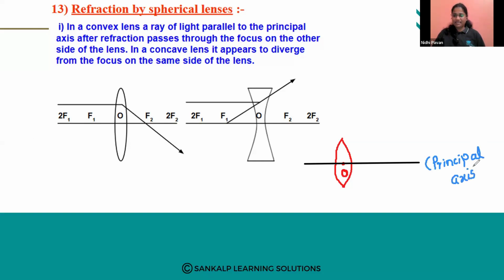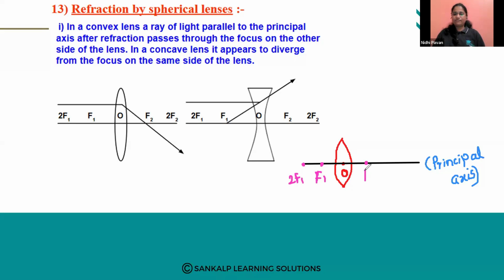Next. As I said, the convex lens is made up of two mirrors. One mirror will have one principal focus. See here, we have the principal focus of this side mirror as F1 and 2F1, that is twice of F1.